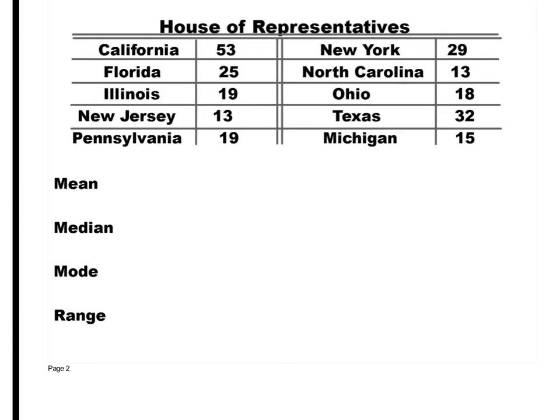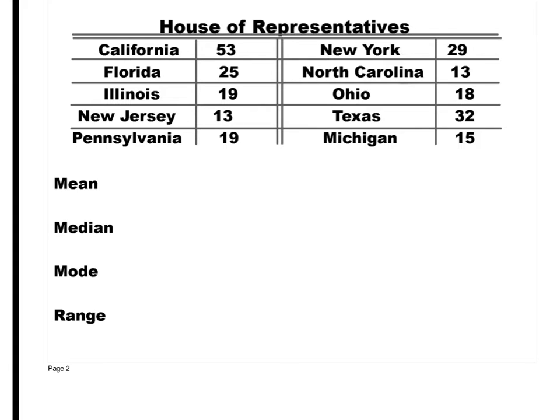Now, these numbers change every couple of years. But what we do is we look at the House of Representatives, okay? So I want to find the mean, meaning what's the average number of representatives for each state? So what I do is I add those numbers up. So I add up 53, 25, 19, 13, 19, 29, 13, 18, 32, and 15.